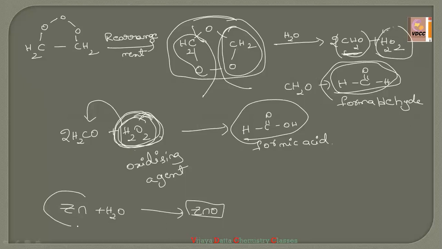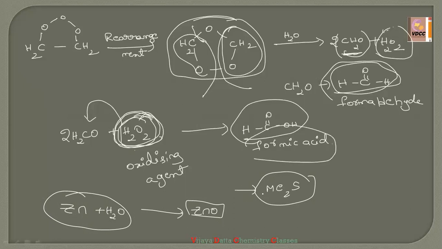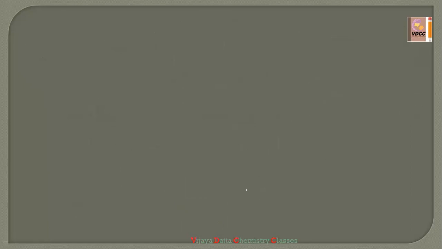Not only zinc in presence of H2O, you can use one more compound also, that is dimethyl sulfide, Me2S. Even this also stops the reaction at aldehyde only. Okay, it does not proceed to formic acid, because dimethyl sulfide and zinc in presence of water, both will stop the reaction at aldehyde only, they won't further continue the reaction. Okay, so that is about the alkenes.